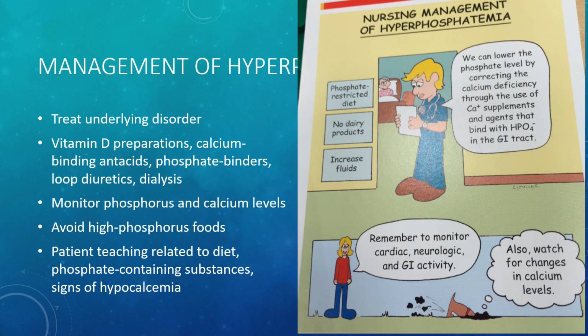Managing hyperphosphatemia really revolves around treating and preventing the underlying cause. There are medications we can give orally to lower the phosphate levels, which are usually calcium-based medications like antacids. We can give loop diuretics to help the body excrete fluid and phosphate, and we can use dialysis if the kidneys are not functioning. We need to educate our patients to avoid foods that are high in phosphorus, and because of the inverse relationship with calcium, we need to monitor our calcium levels and monitor for signs of hypocalcemia.